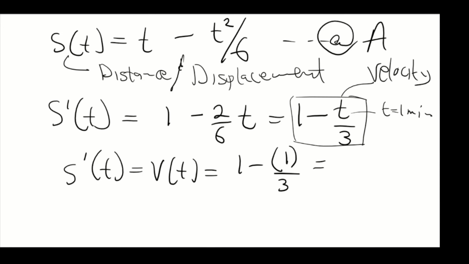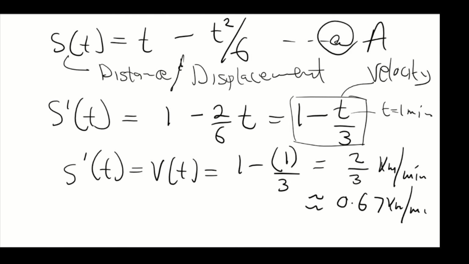Therefore, our velocity is 2/3 kilometers per minute. If you write it in decimal form, it's going to be 0.67 kilometers per minute. So this is the velocity at which this bus travels immediately after 1 minute.